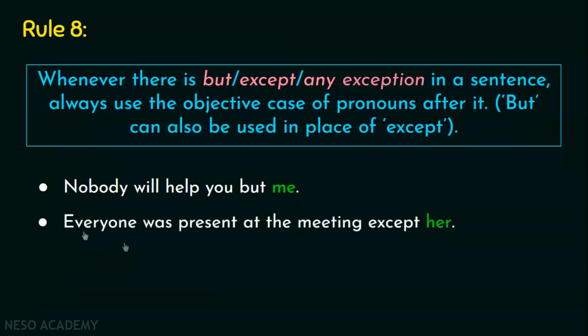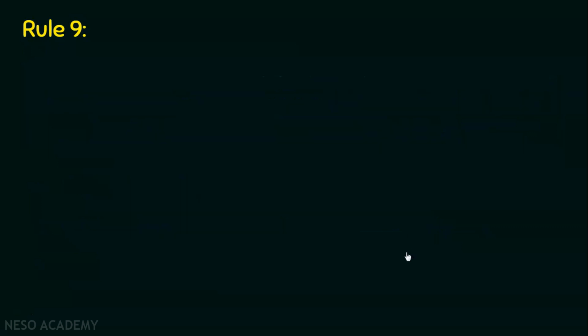Next up is, everyone was present at the meeting except her. So this except is clearly mentioned over here. This will tell you that after this word there has to be an objective pronoun which is mentioned here, her. So this is again slightly logical and a very simple and straight rule. We can talk about the next rule now.